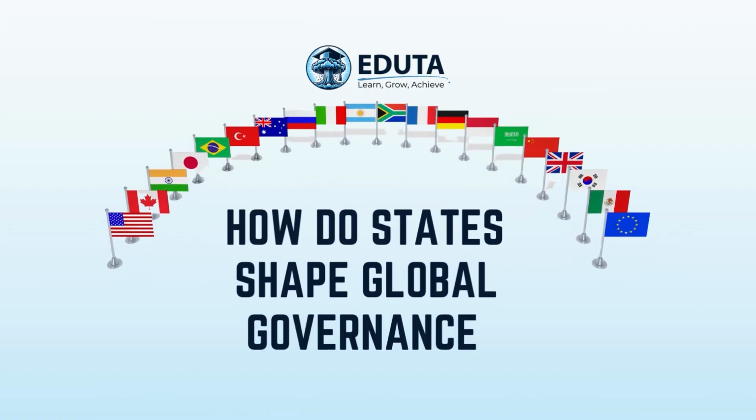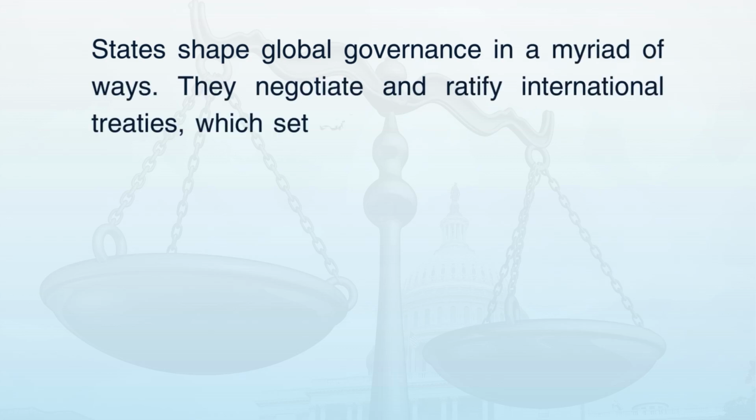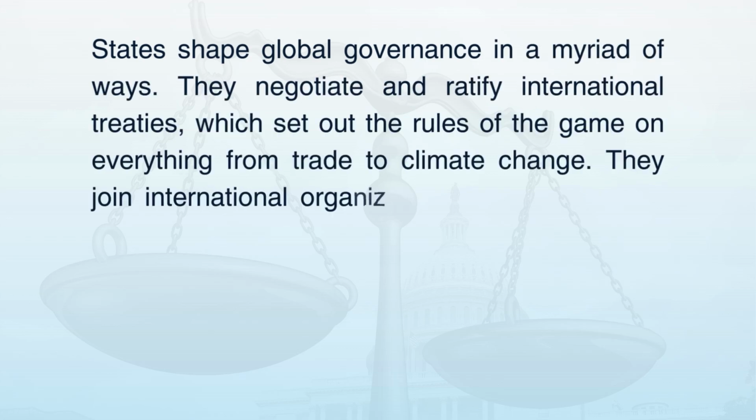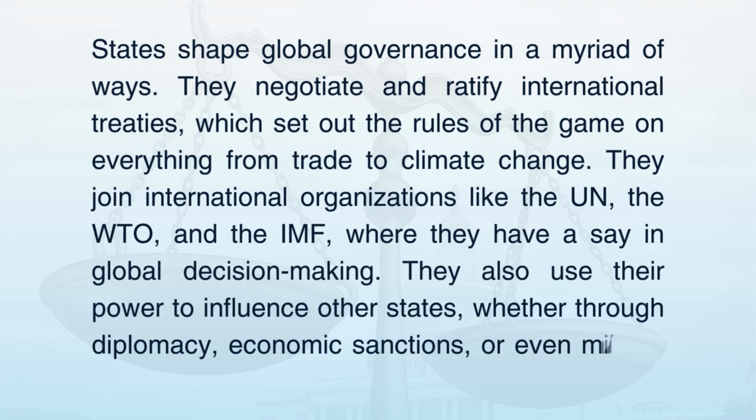How do states shape global governance? States shape global governance in a myriad of ways. They negotiate and ratify international treaties, which set out the rules of the game on everything from trade to climate change. They join international organizations like the UN, the WTO, and the IMF, where they have a say in global decision-making. They also use their power to influence other states, whether through diplomacy, economic sanctions, or even military force.